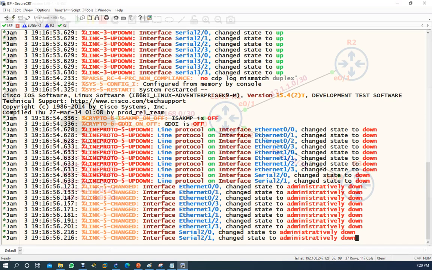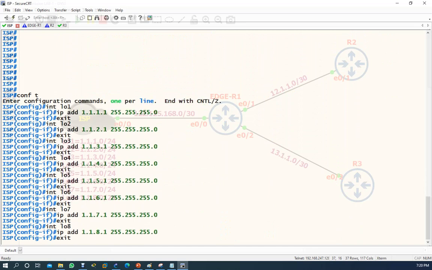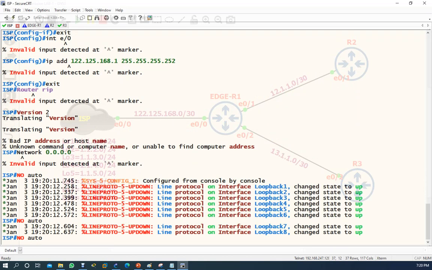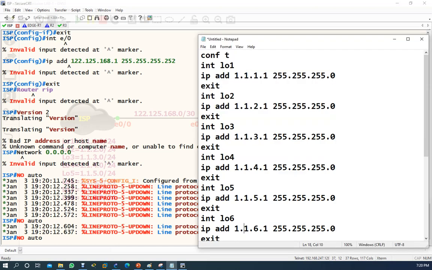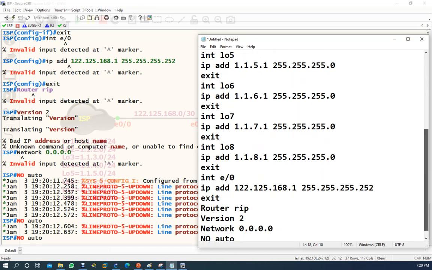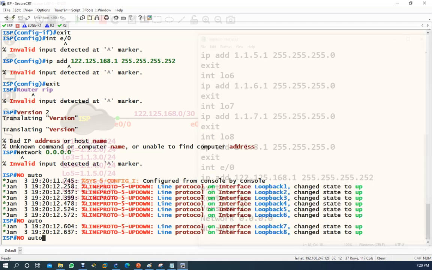Then take a console, so ISP router, just right click. Okay, no problem. I think there is a mistake. Where is the problem?